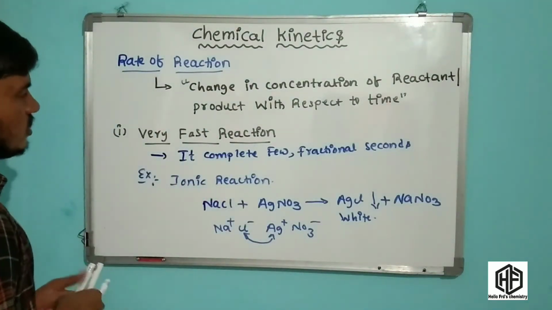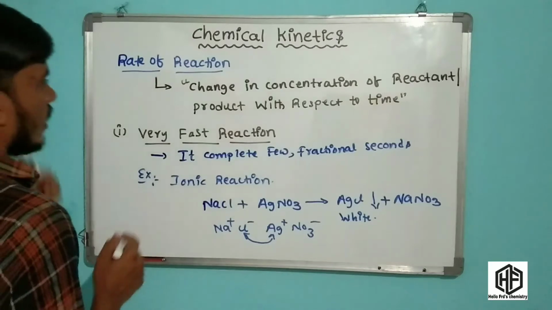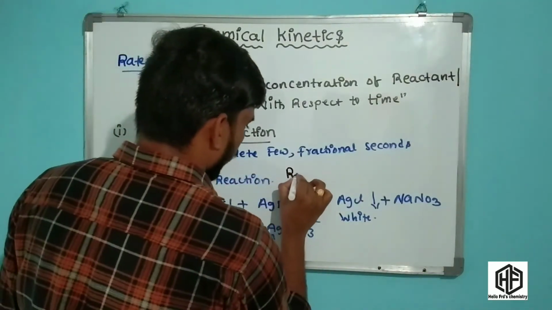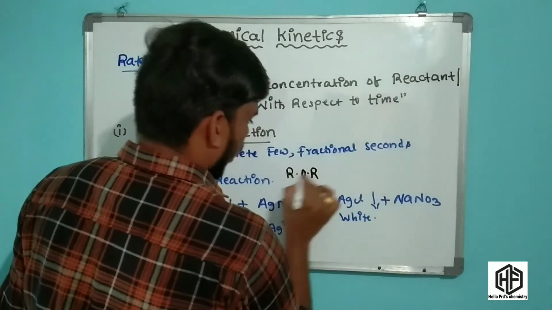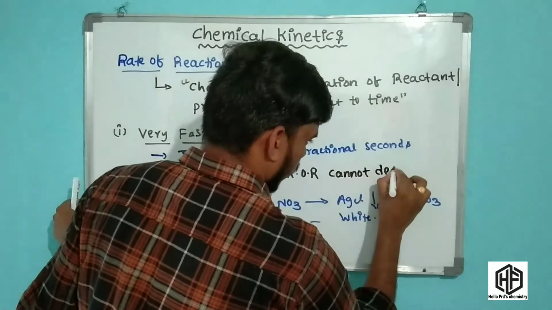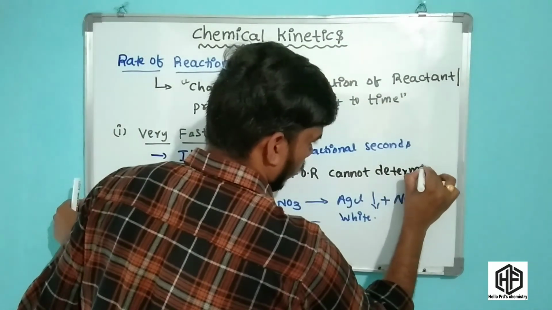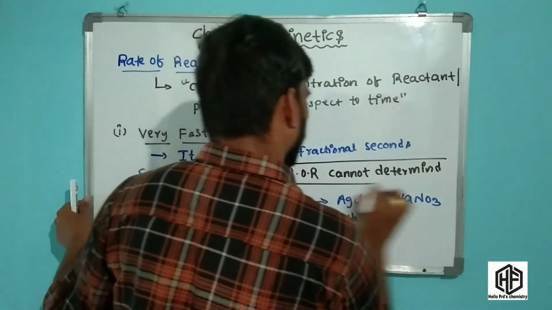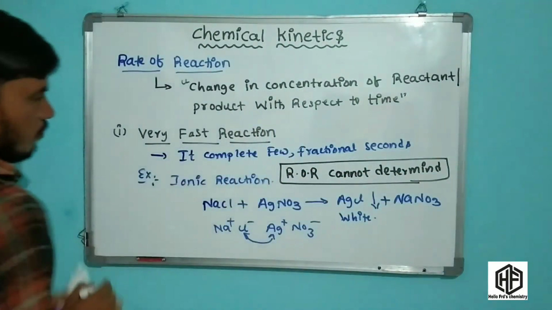Now what happened, friends? For a very fast reaction, the rate of reaction cannot be determined. Okay friends, the rate of reaction cannot be determined in very fast reactions.